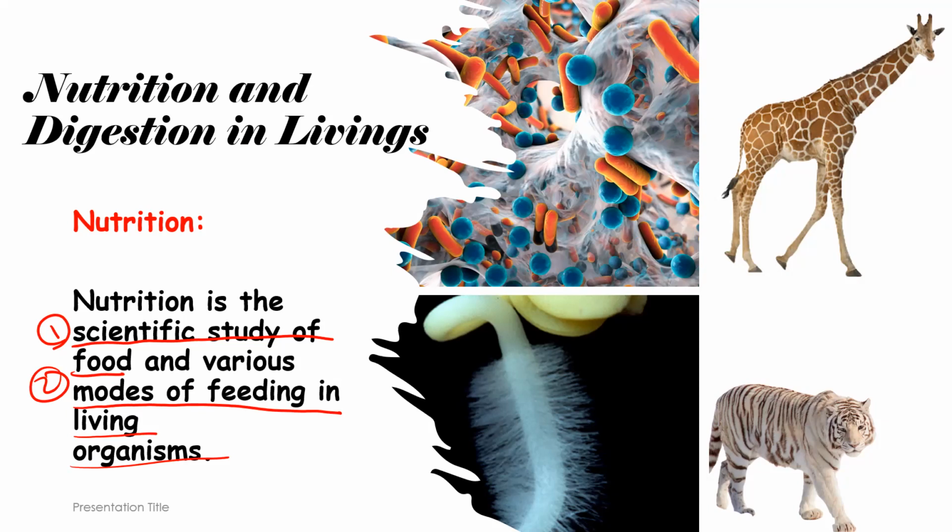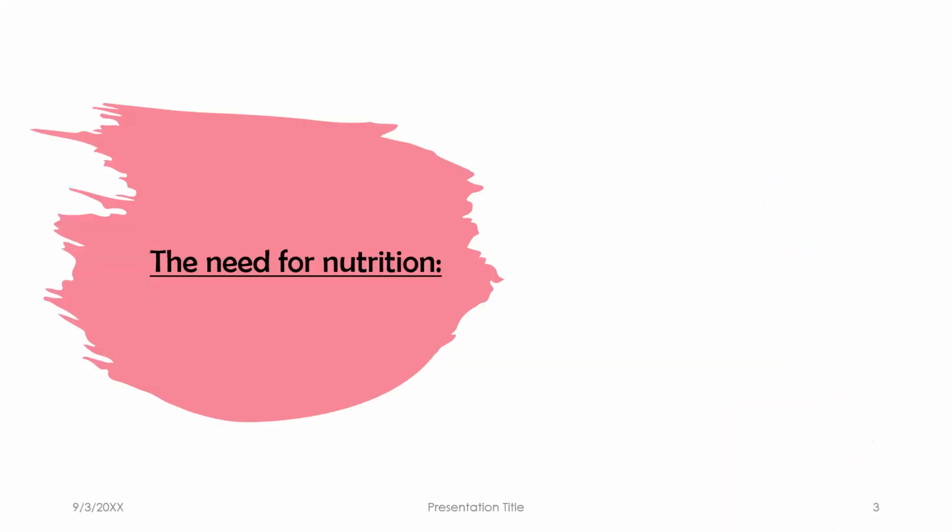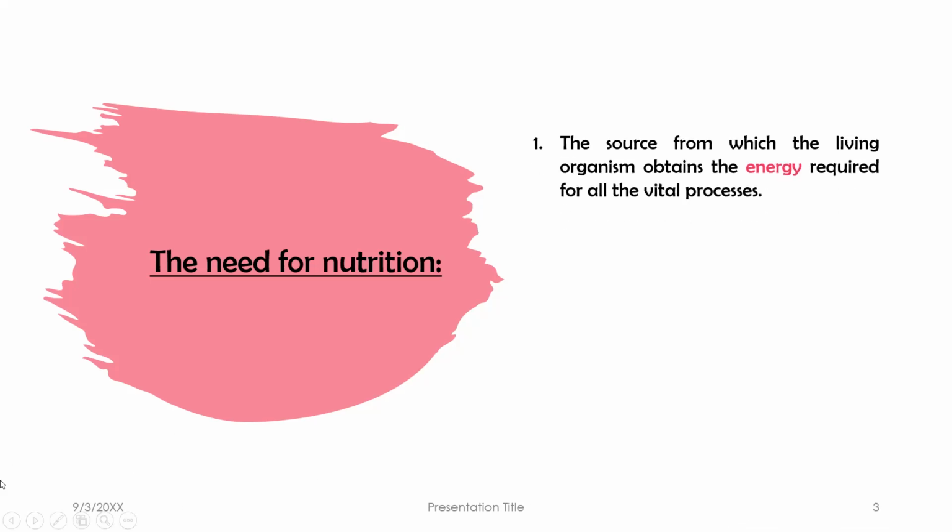But before we speak about the types of nutrition, let's revise a very small part. Let's first take the need for nutrition. Why do we need to eat? Is it even a question? Of course we need to eat so we can live. Why do we need food? We cannot talk, we cannot wave with our hands, we cannot do anything without energy. So we need energy so we can live and do all the vital processes in our life.